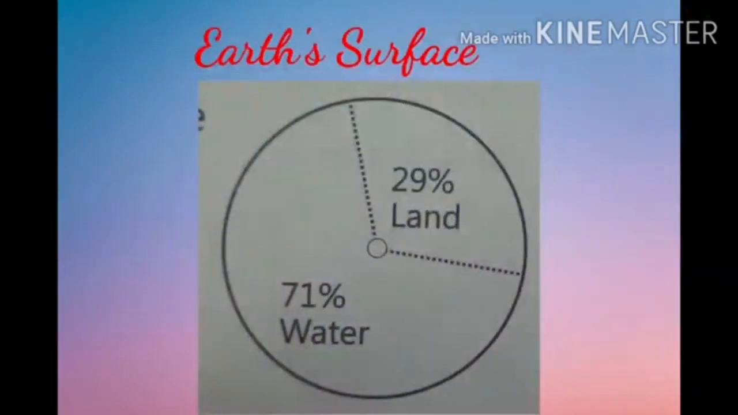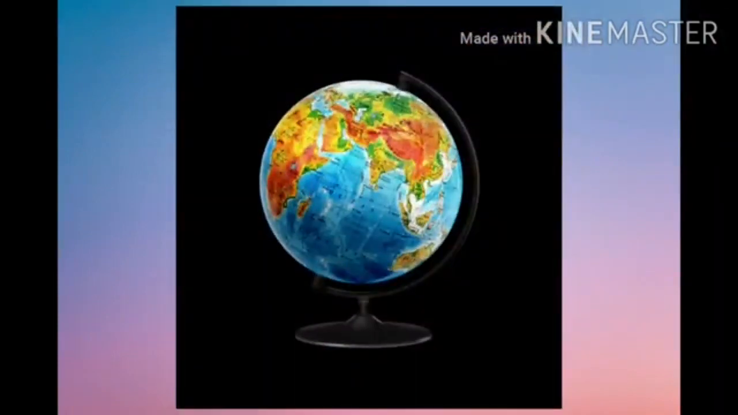Children, the large continuous land masses on the earth are called continents and the large water bodies are called oceans. Children, water occupies nearly 71% of the earth's surface and the remaining 29% is the land area. Next we learn the globe.